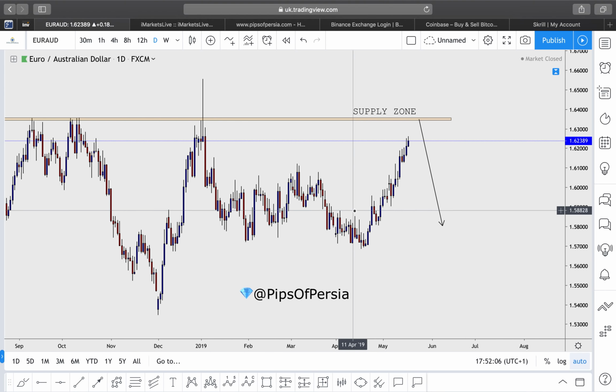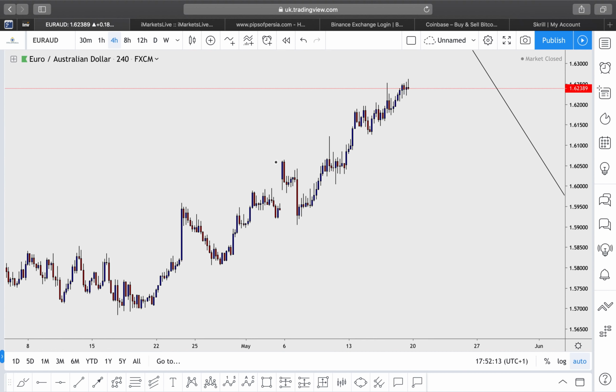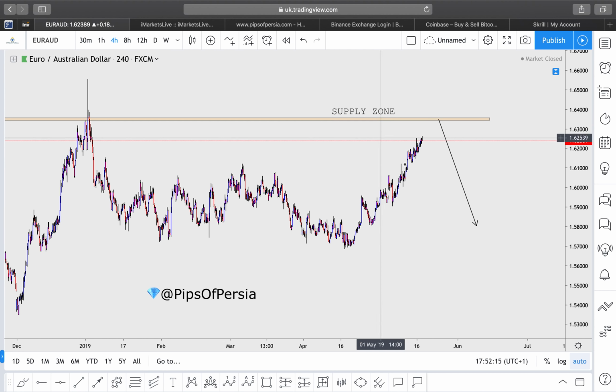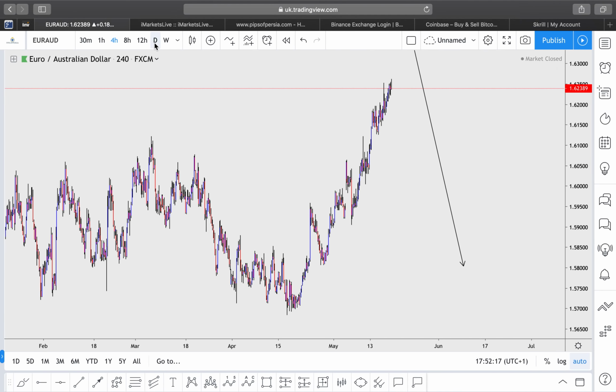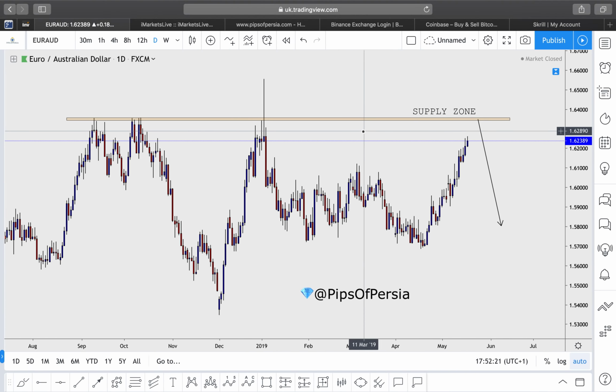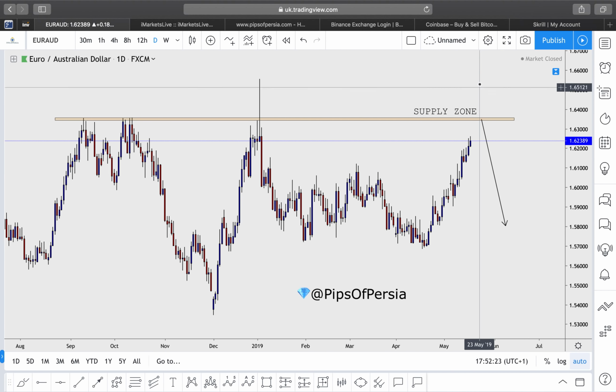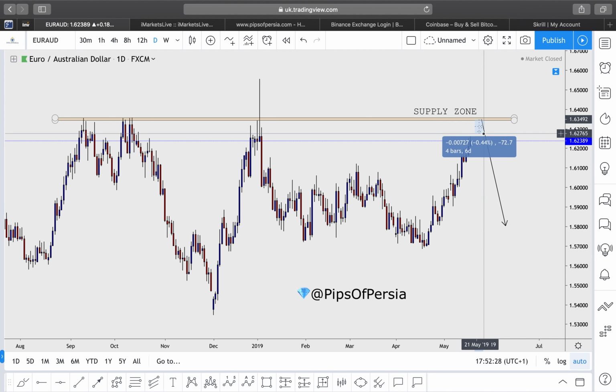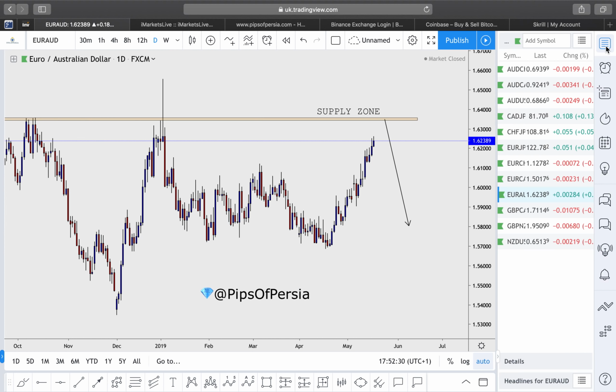So wait for that zone to be tapped off again, wait for the market to climb up a little bit higher, give you some sort of price action on the 4-hour, 8-hour time frame, and then you can go ahead and take some sell positions based on that supply zone. However small, I do expect a rejection off of that zone. I don't think that we're going to break above it so impulsively with no reaction. I do believe we will get a little decline, at least where we can write it down.